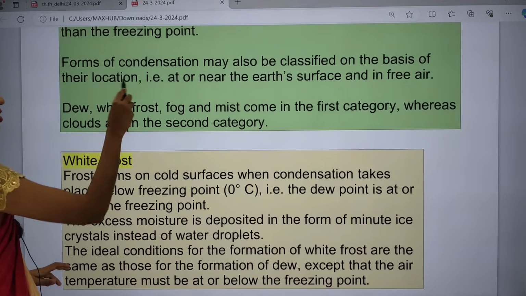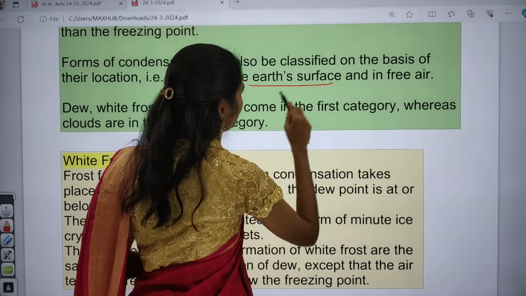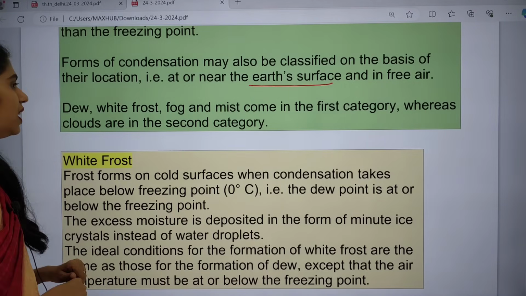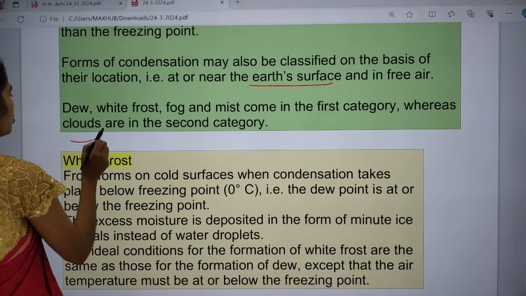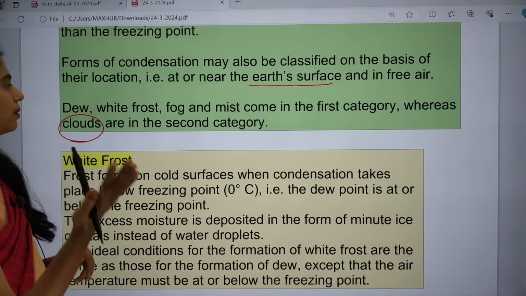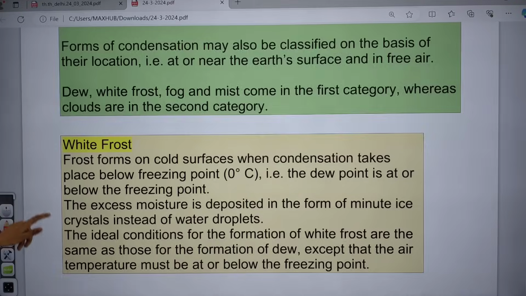The forms of condensation can also be classified on the basis of their location, for example whether they are located near the earth's surface or in the free air. Whenever they are in the free air, we see the formation of clouds. Whenever they are near the ground, we have fog, mist, frost as well as dew. So what is this frost?